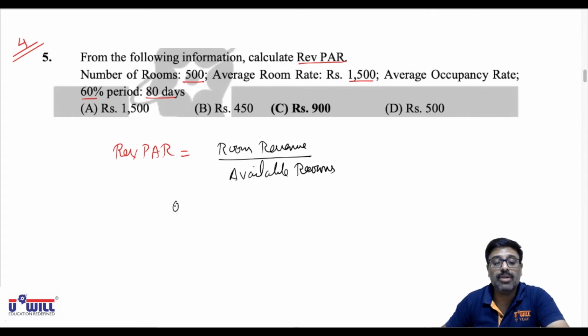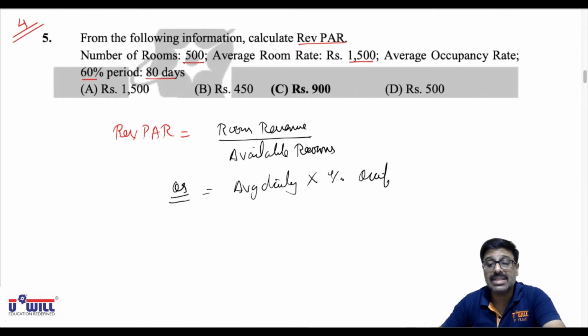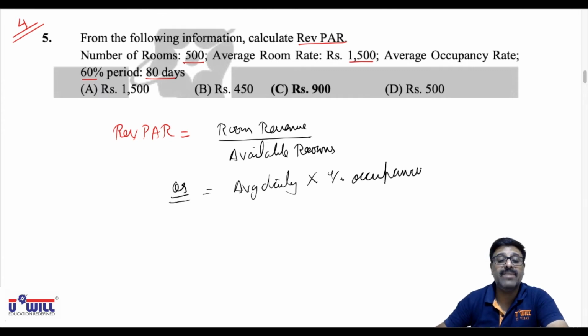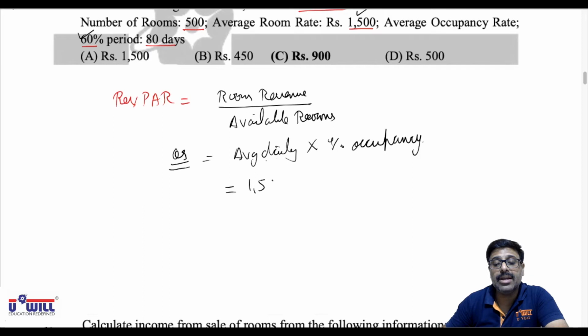And second formula what we had studied was average daily rate into percentage occupancy. So any of the formulas can be applied. You can take out the summary of your formulas we had done and you can verify that. Now here which formula would be applicable? Average room rate is given to you, daily rate 1500. Percentage occupancy is given 60%. So we'll apply this formula. 1500 into 60%, that is 900.